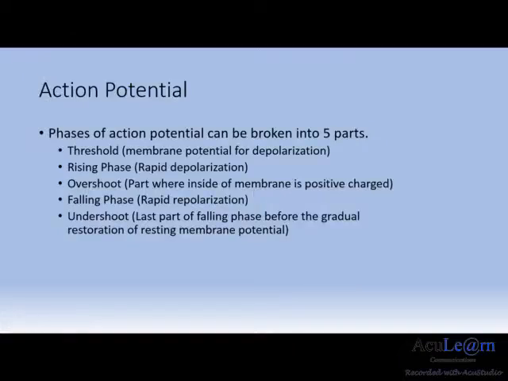The phases of an action potential can be broken down into 5 parts. The threshold, where the membrane potential reaches threshold levels. This is followed by the rising phase, which is the rapid depolarization of the neuronal membrane. Consequently, the insides of the membrane become positively charged, which is the overshoot phase.